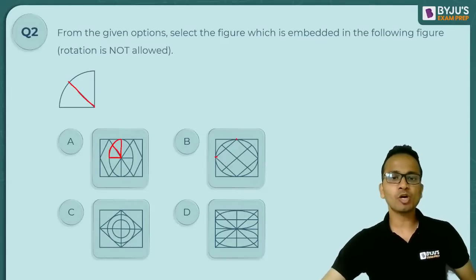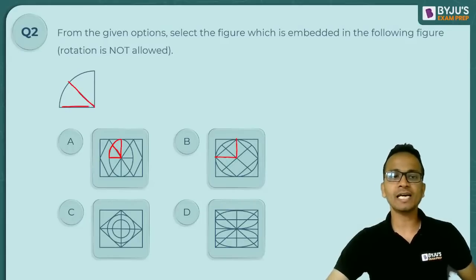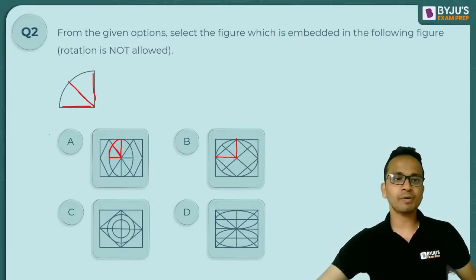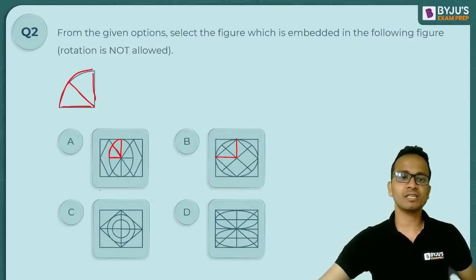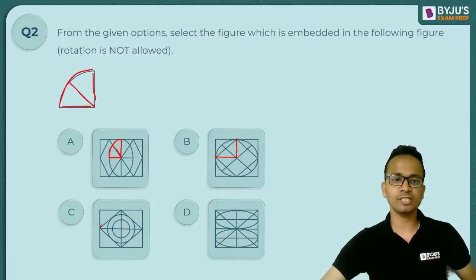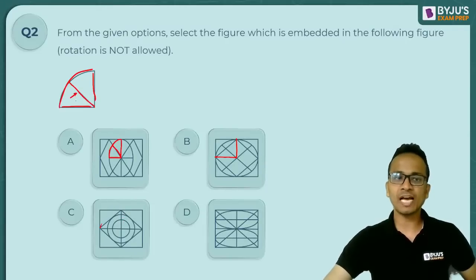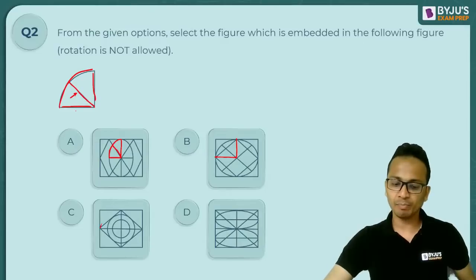Why will option B not be the answer? Because option B does not have this horizontal and vertical line. So these lines are not present in option B. Okay, fine. Also, option C will not be the answer because option C does not have this curve out at the outside. So option C will not be the answer. Option C does not have this diagonal line present as well.